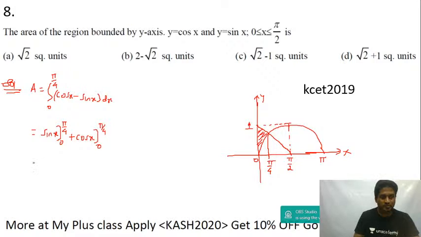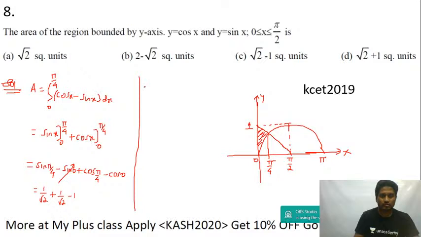Now if I substitute, the upper limit is sin pi by 4 minus the lower limit sin 0, and the upper limit cos pi by 4 minus the lower limit cos 0. Sin 0 is 0, sin 45 is 1 by root 2, cos 45 is also 1 by root 2, and cos 0 is 1. So this becomes 2 by root 2 minus 1, that is the same as root 2 minus 1. The answer is option C.